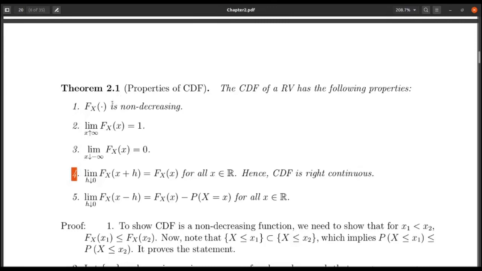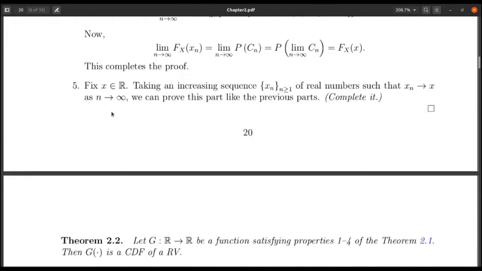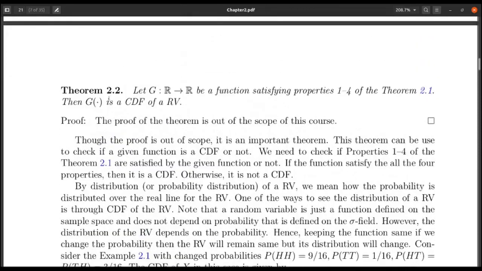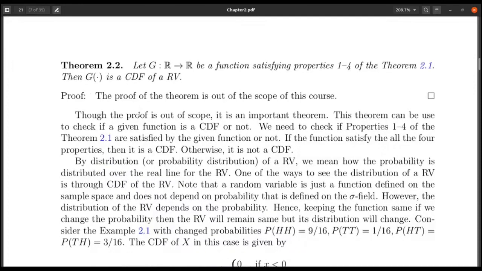Clearly that means if I am given some function, I can check whether the function satisfies all these four conditions or not. If it satisfies all four conditions, then that function is a cumulative distribution function. If it does not satisfy at least one condition among the first four, then it will not be a cumulative distribution function. The proof of theorem 2.2 is not possible to do in this course, but as you understood, this theorem is important for checking whether a given function is a cumulative distribution function or not.